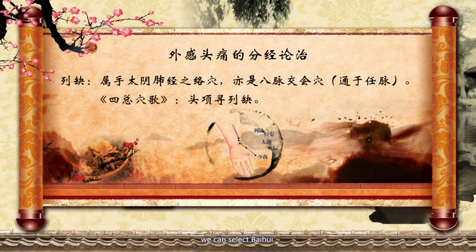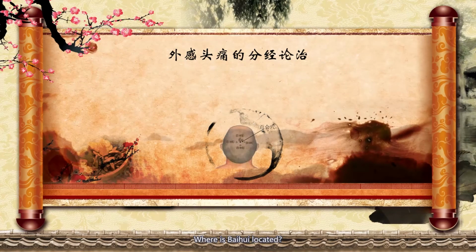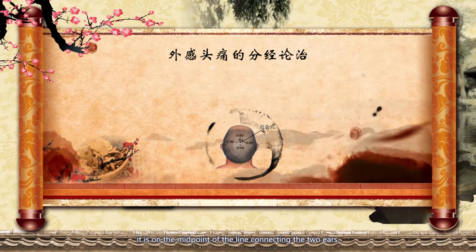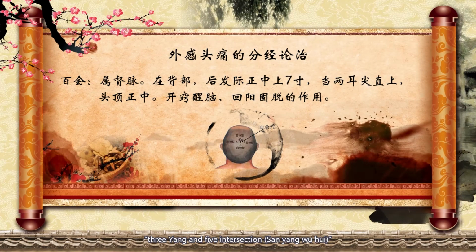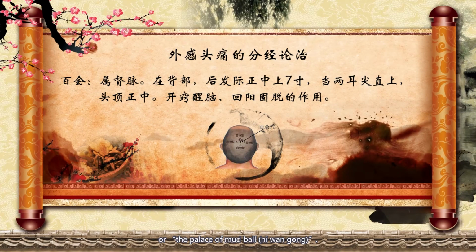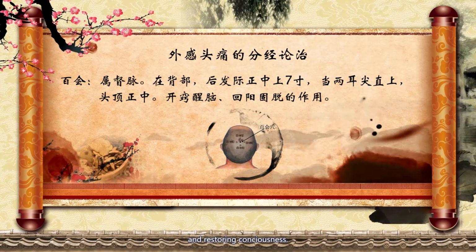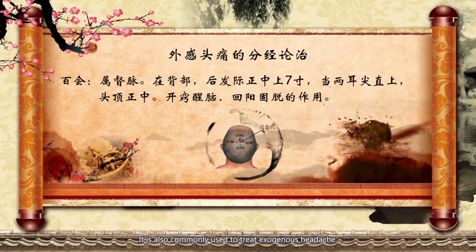Secondly, we can select 百会. Where is 百会 located? Yes, it is on the midpoint of the line connecting the two ear apexes. This acupoint belongs to the Du meridian, which is also called 三阳五会, the meeting of three yang and five meridians, or the palace of the mud pellet, 泥丸宫. This acupoint has a favorable effect of awakening the mind and restoring consciousness. It is also commonly used to treat exogenous headache.